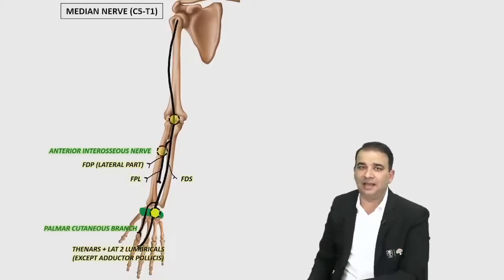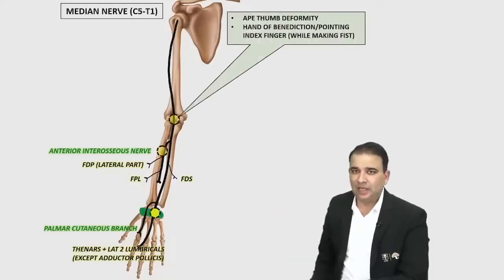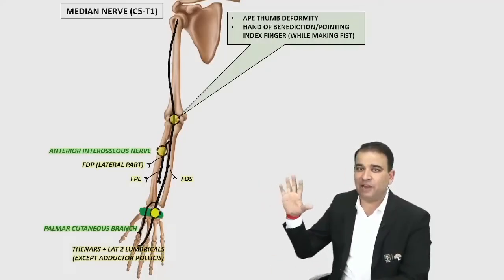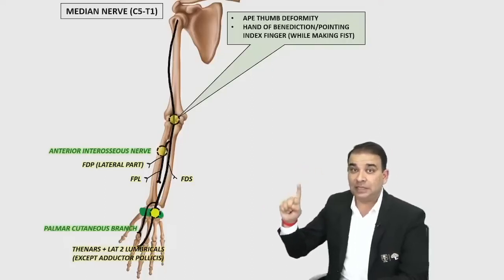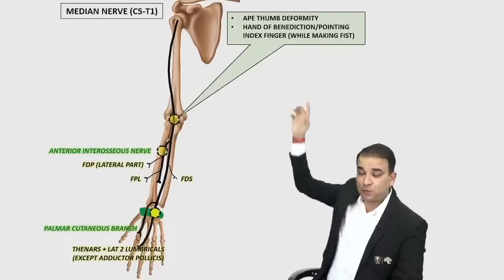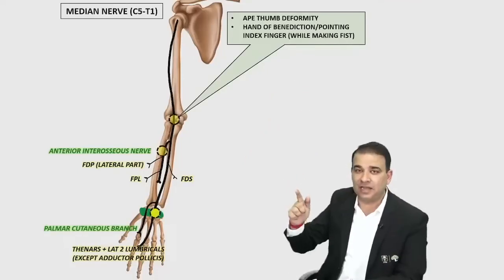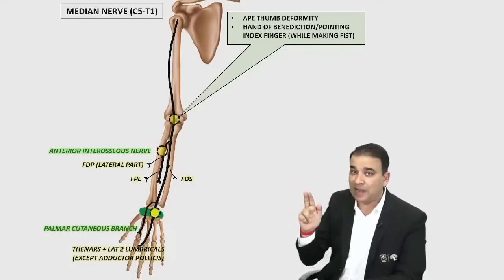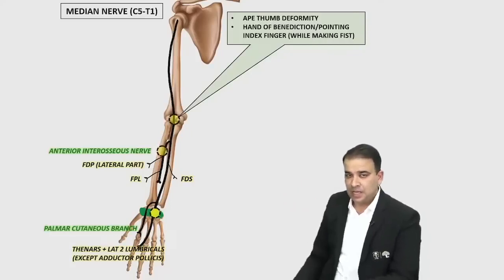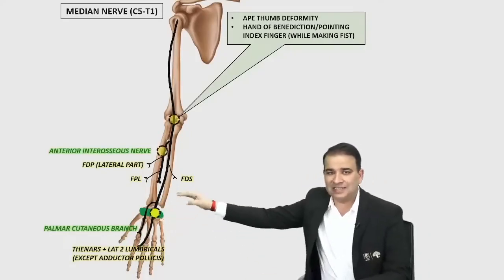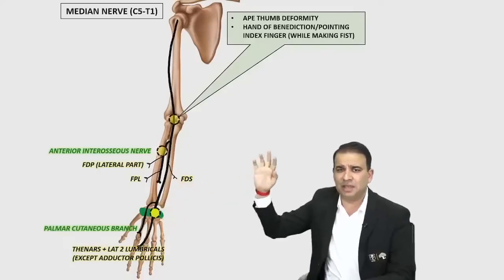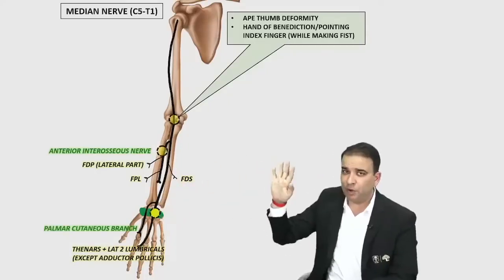So the patient may have either ape thumb deformity, there is a hand of benediction, or there will be pointing index finger. But the important thing is while making a fist, guys, you see the pointing index finger or hand of benediction while making a fist. If it is a distal injury, then obviously all these FDS and FDP are working here, so patient can make a fist, no problem with that. So ape thumb deformity will be there.